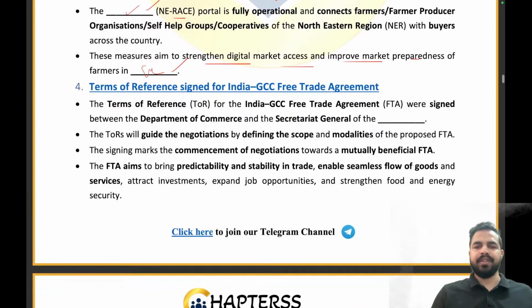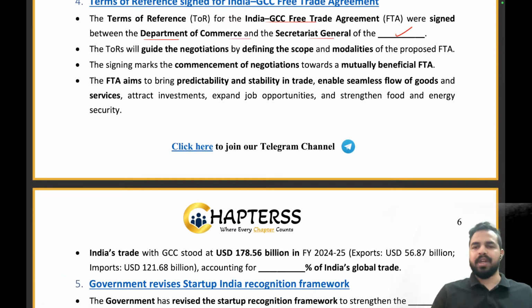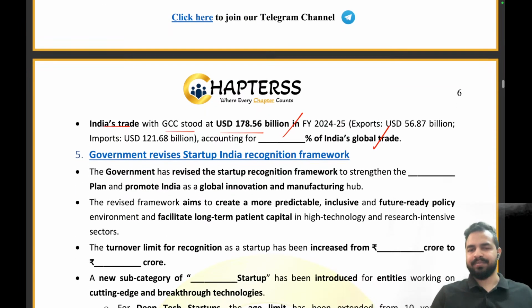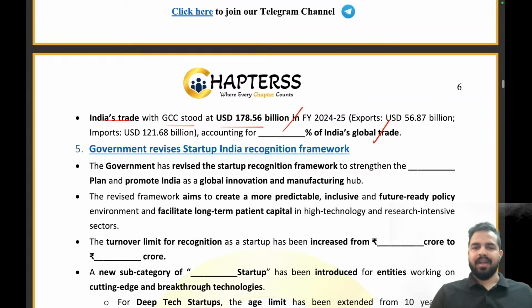Now, the terms of reference for the India-GCC Free Trade Agreement were signed between the Department of Commerce and the Secretariat General of the GCC, that is the Gulf Cooperation Council. When it comes to India's trade with the GCC, my dear friends, it was $178.56 billion. Can you please tell me how much of India's global trade this accounts for? It is around 15.4% of India's global trade, and that is why India is focusing so much on this particular free trade agreement. Understood?